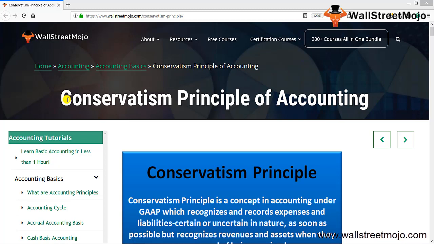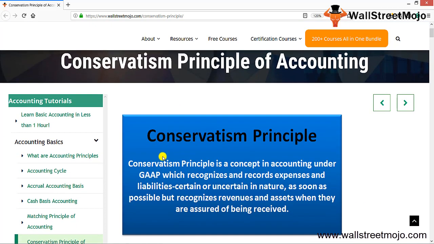Friends, today we are going to learn a concept known as the conservatism principle of accounting. As you can see in the blue box, there's something written over here. Let's read that. Conservatism principle is a concept in accounting under the GAAP, which recognizes and records the expenses and liabilities, certain or uncertain in nature, as soon as possible, but recognizes revenue and assets when they are assured of being received. So there is a partiality that is happening between the liabilities and the revenues.